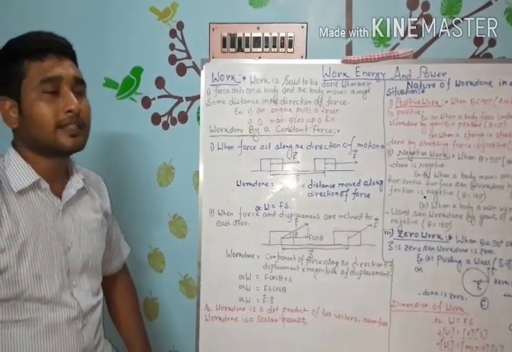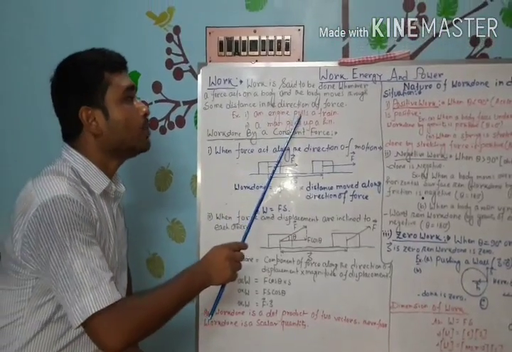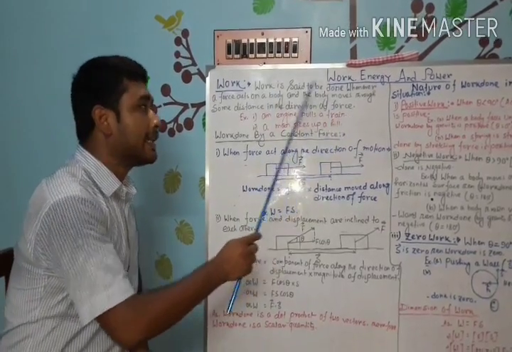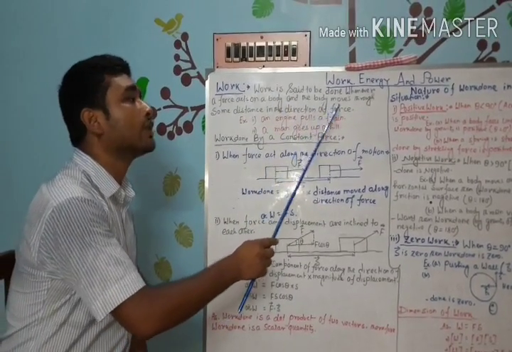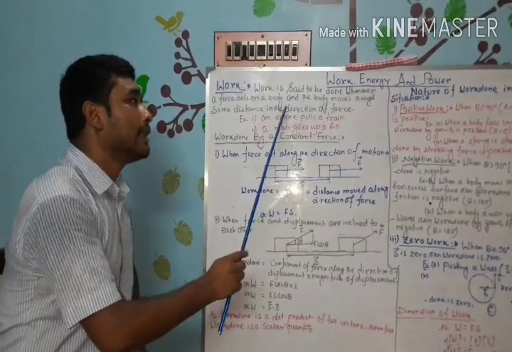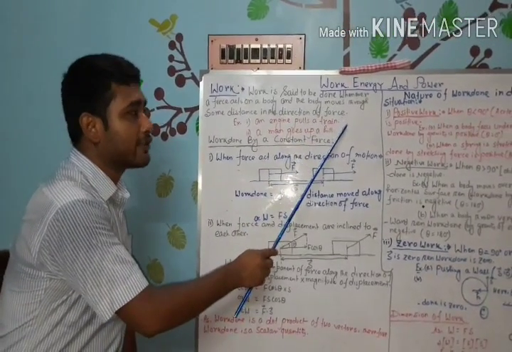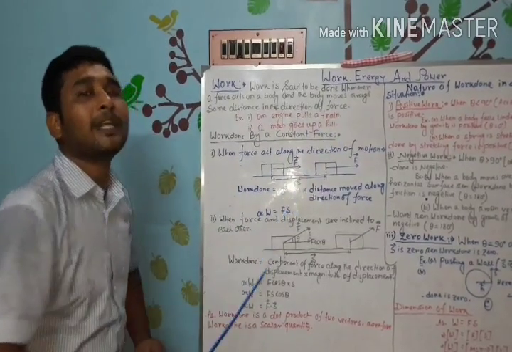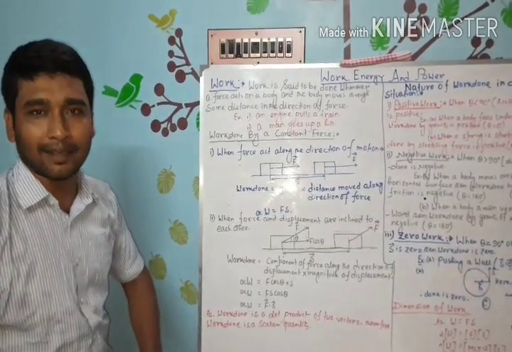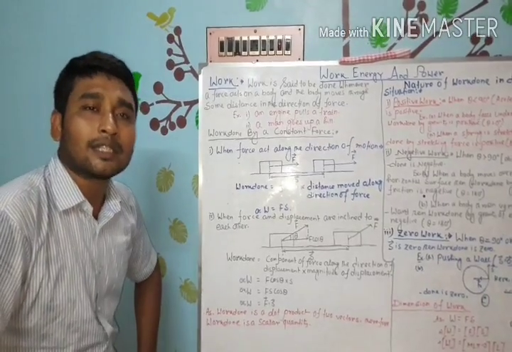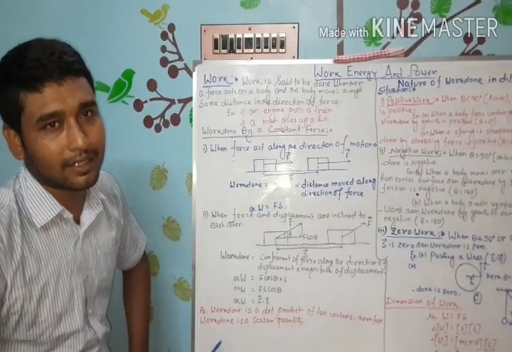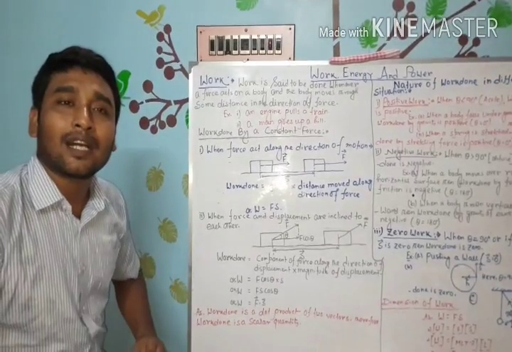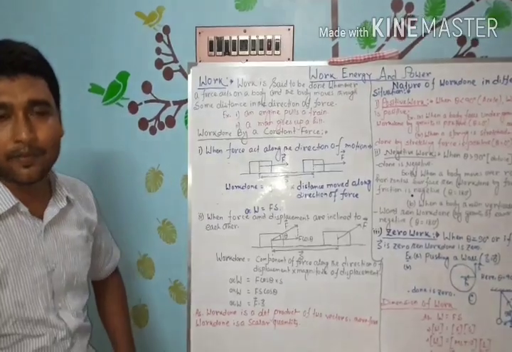For example, an engine pulls a train. Whenever an engine pulls a train, the engine provides some force on the train. That's why the engine does some work on the train. Similarly, a man goes up a hill. Whenever a man goes up a hill against the gravity of the earth, the man does some work. Clear? So now, you have to know the measurement of work.